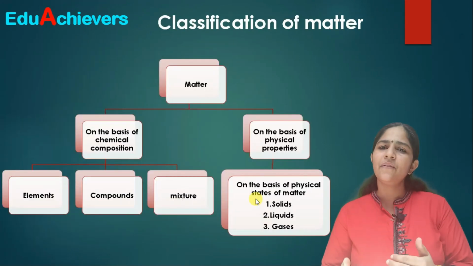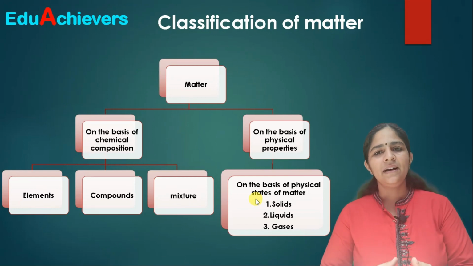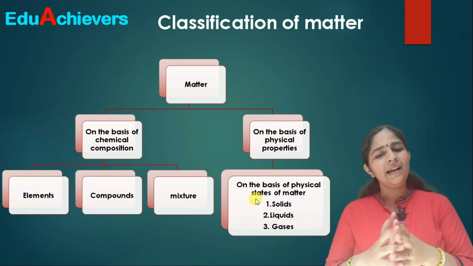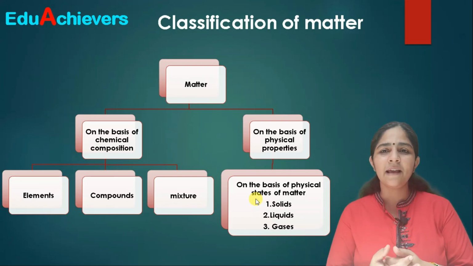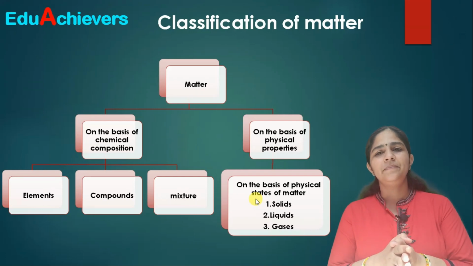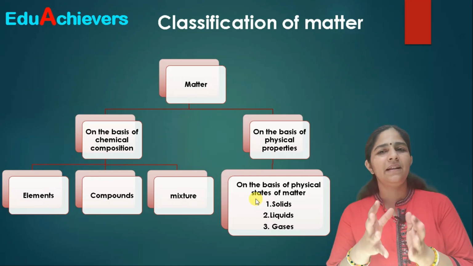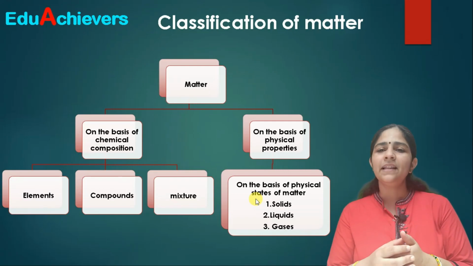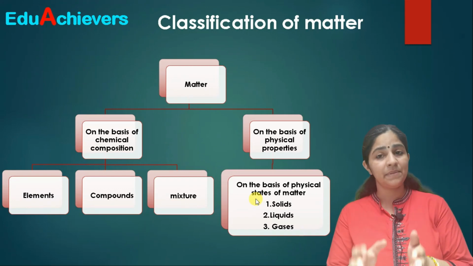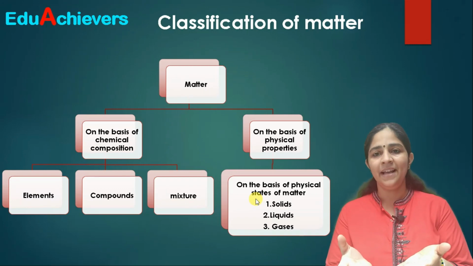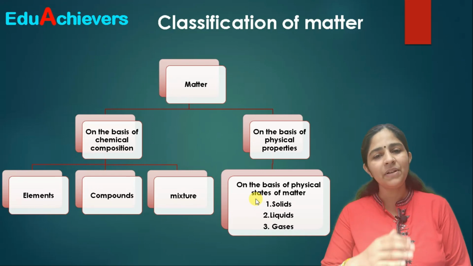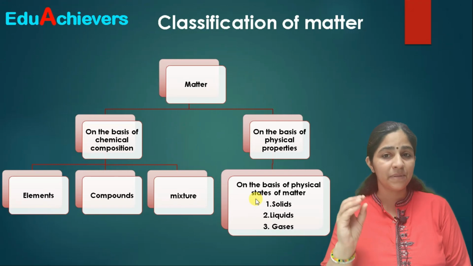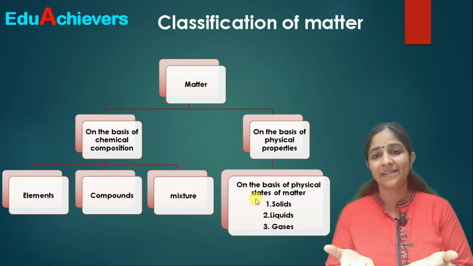Scientists did a lot of studies on what the things around us are made up of, and several scientists came together and coined a term, which we call matter. And what is matter? Any substance which occupies some space and has some mass is called matter. So matter is anything around us which is occupying some space and is having some mass, correct?